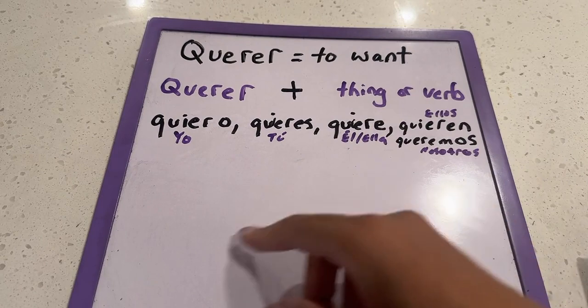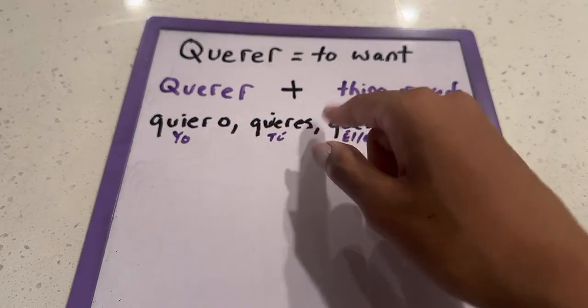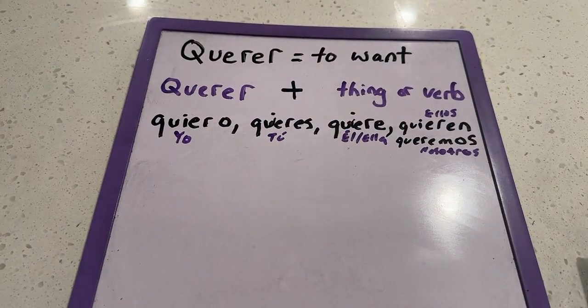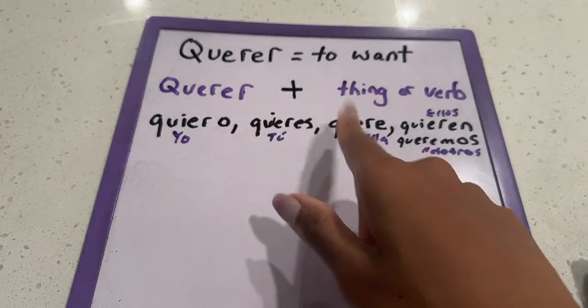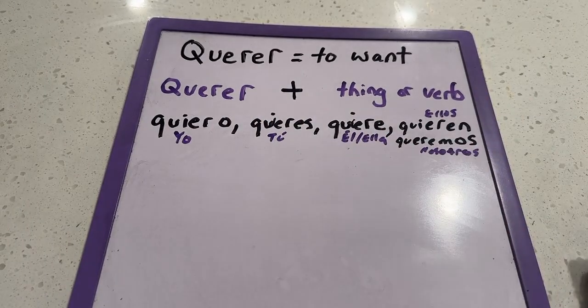Quiere and what it is that you want. So you're not required to say yo quiero, tú quieres. That's just extra words. That's something that I always grew up knowing, is that you don't have to put that in front of it. Spanish speakers will still understand it if you just say quiero, quieres, quiere, quieren, queremos. Okay? All right, now let's go on to another example.